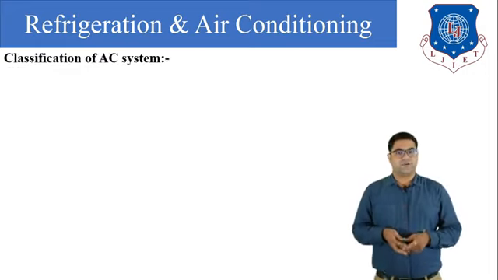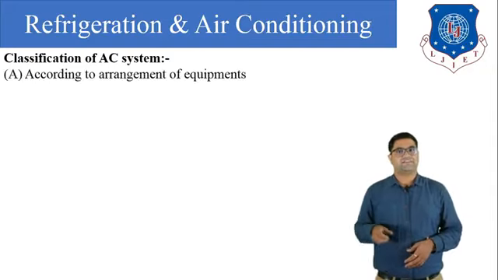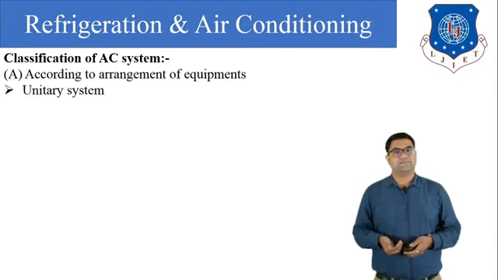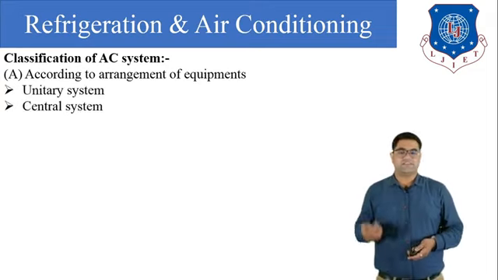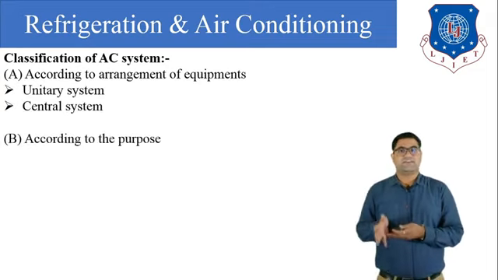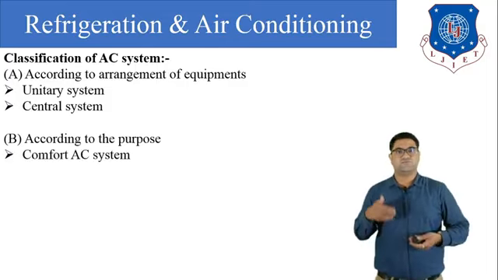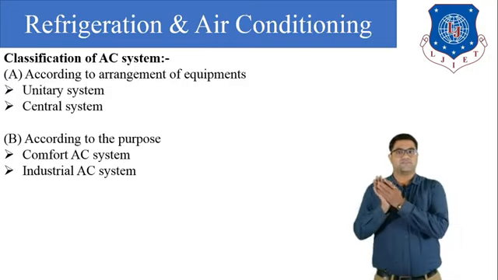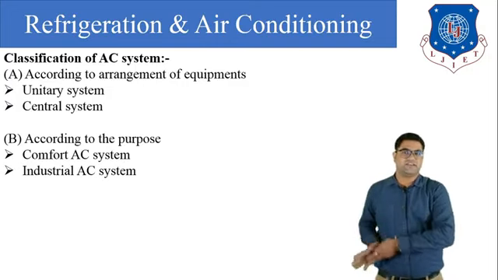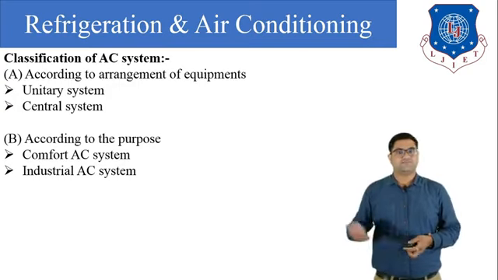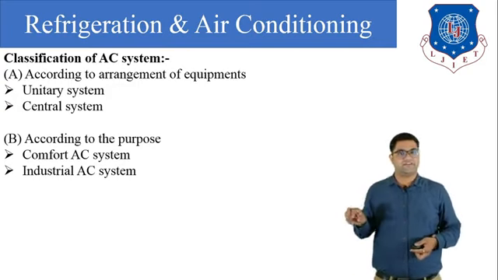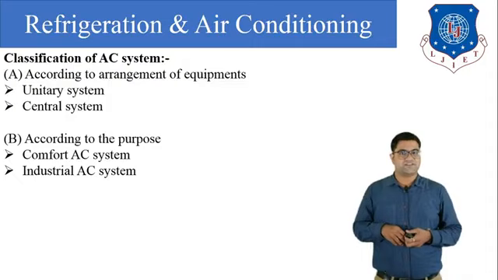Now we are going to classify the air conditioning system. The classification is based on three types. First is according to the arrangement of equipment. We can classify it as a unitary system and a central system. Second, according to the purpose: for what purpose we are going to use the air conditioning system. So it is the comfort AC system and the industrial AC system. Generally, for domestic purposes we use the air conditioner for comfort conditions.